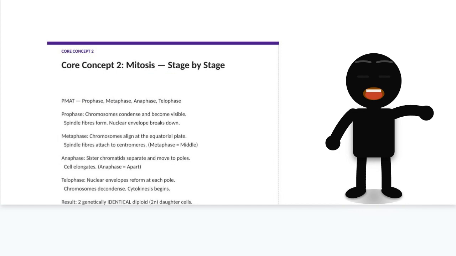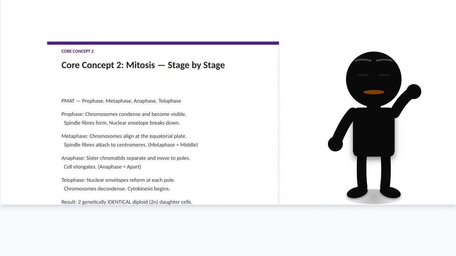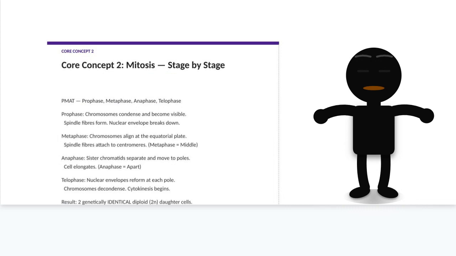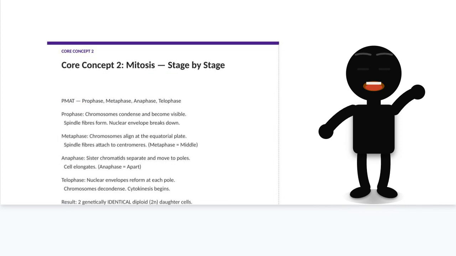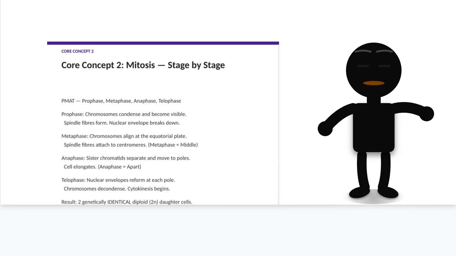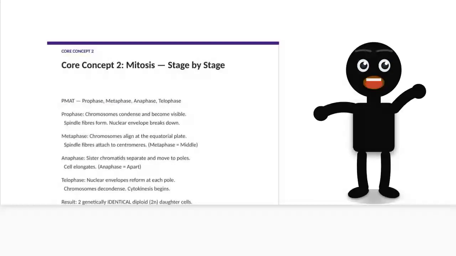In anaphase, the sister chromatids of each chromosome are pulled apart to opposite poles. The cell begins to elongate. In telophase, nuclear envelopes reform around each set of chromosomes and the chromosomes decondense. Cytokinesis, cytoplasm division, happens concurrently or just after. In animal cells, a cleavage furrow pinches the cell. In plant cells, a cell plate forms from the middle outward. Result: 2 identical 2N daughter cells.